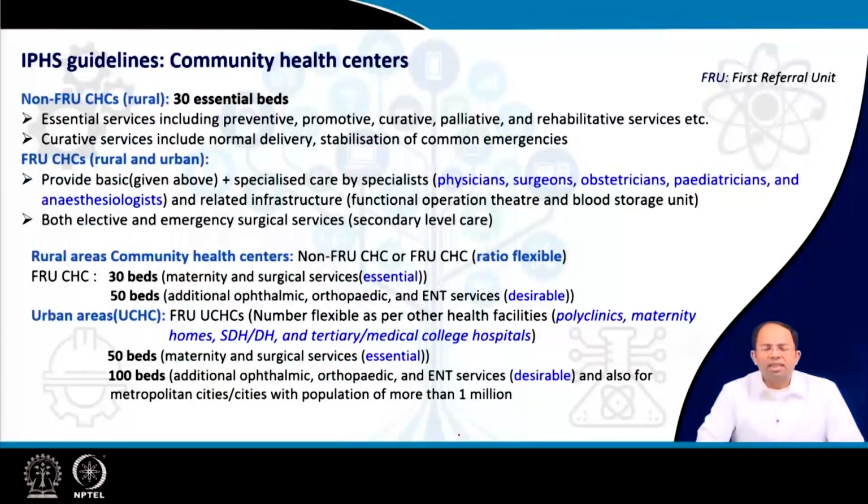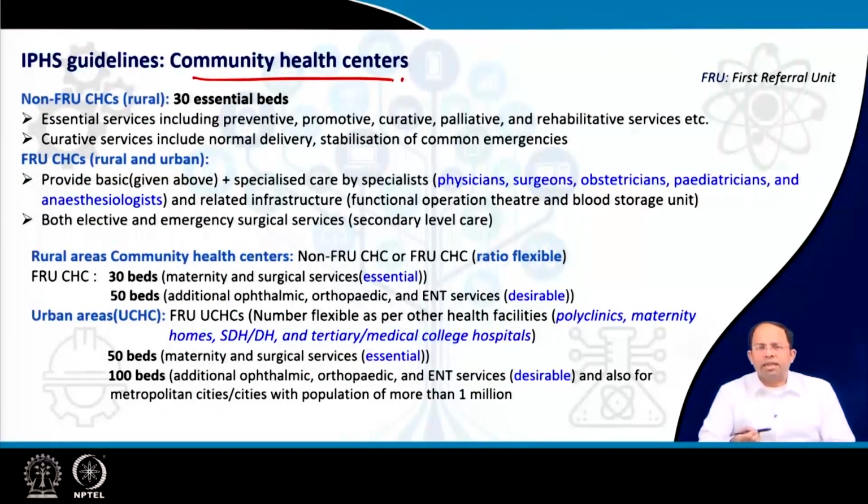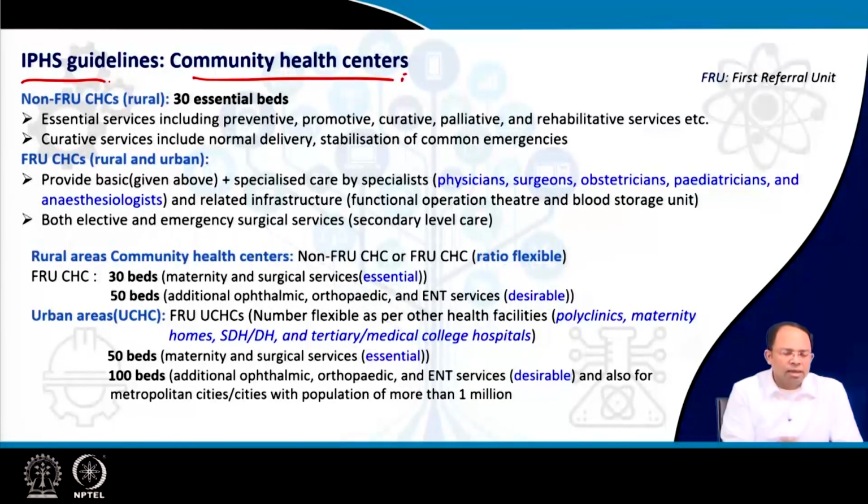Now, the next are the standards for community health centers, which are again given in volume 2. I think these guidelines are created in separate volumes of the IPHS guidelines. And here we come to another term, which is FRU, the first referral unit.